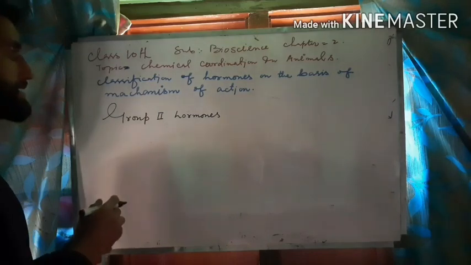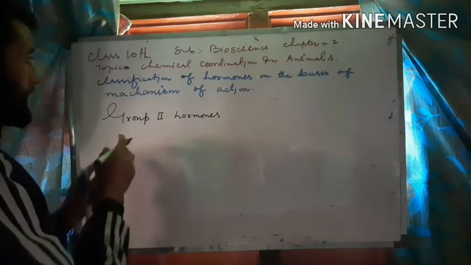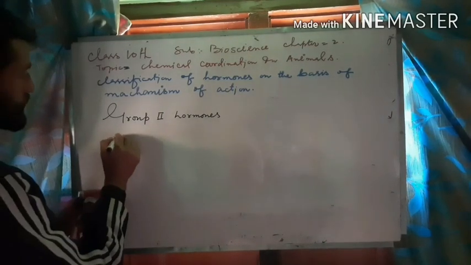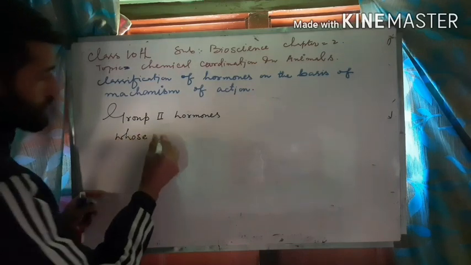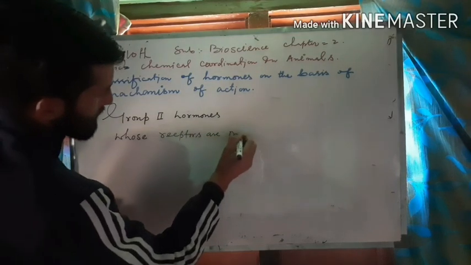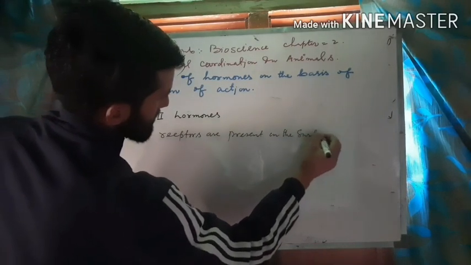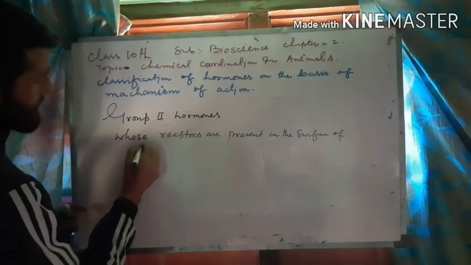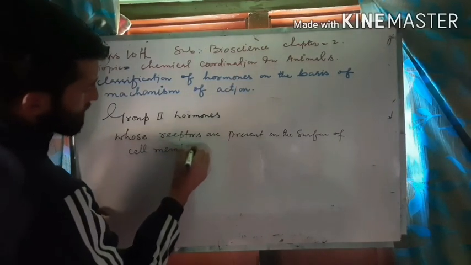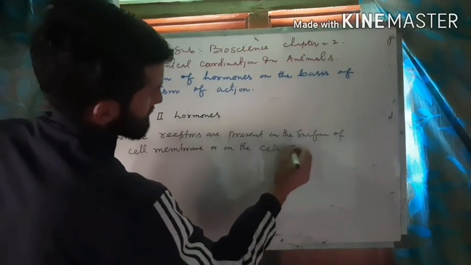As I told you, group 1 hormones are those hormones whose receptors are present inside the cells, that is intracellular or intranuclear receptors. Group 2 hormones are those hormones whose receptors are present on the surface of the cell membrane or on the cell surface.